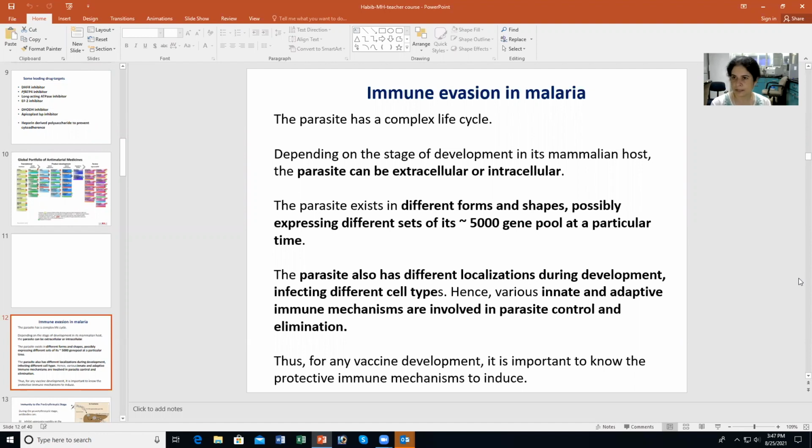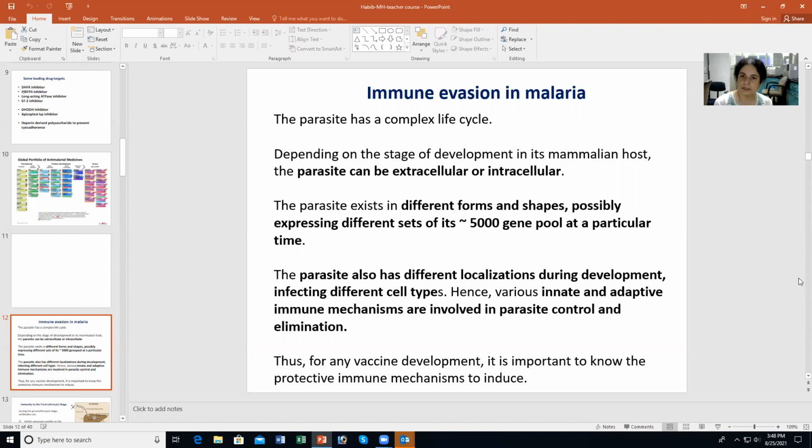If you are developing a vaccine, or even if you don't have a vaccine, the immune response of the human should be able to address all these different stages, and one should be able to inhibit parasite growth or kill parasites at different stages in case they evade a particular step of the immune response. So the first complexity in malaria is that it has a complex life cycle.